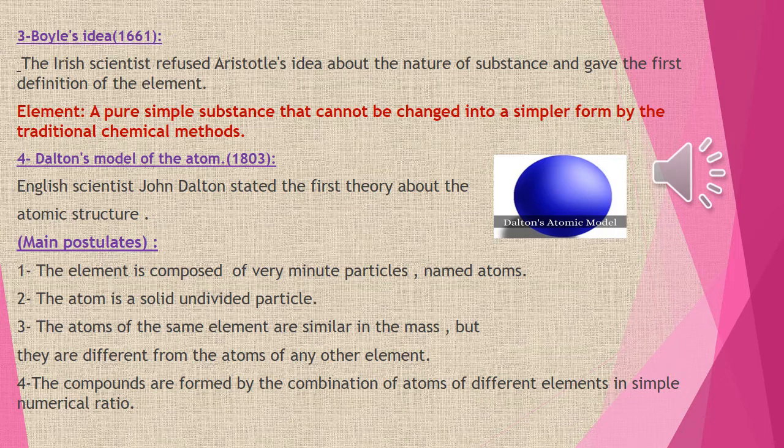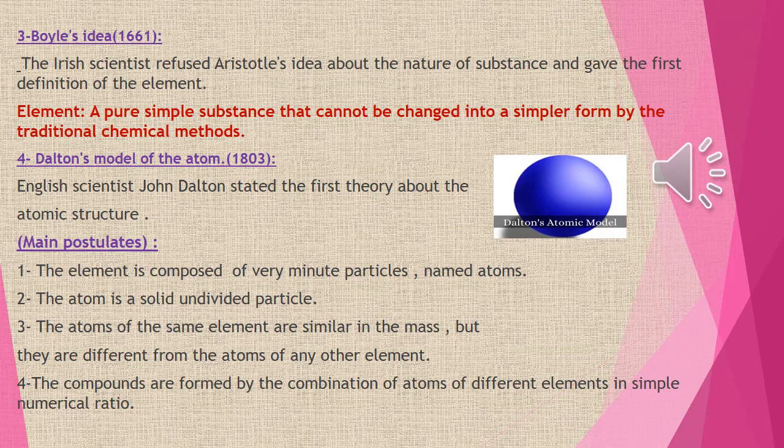We will say more in the next video or at the end of the video. So the first postulate of Dalton, the element is composed of very minute particles called atoms. The atom is very minute and indivisible, and it was a solid particle, but he was wrong. Number 3, the masses of atoms of the same element are similar, but they differ from one element to another.